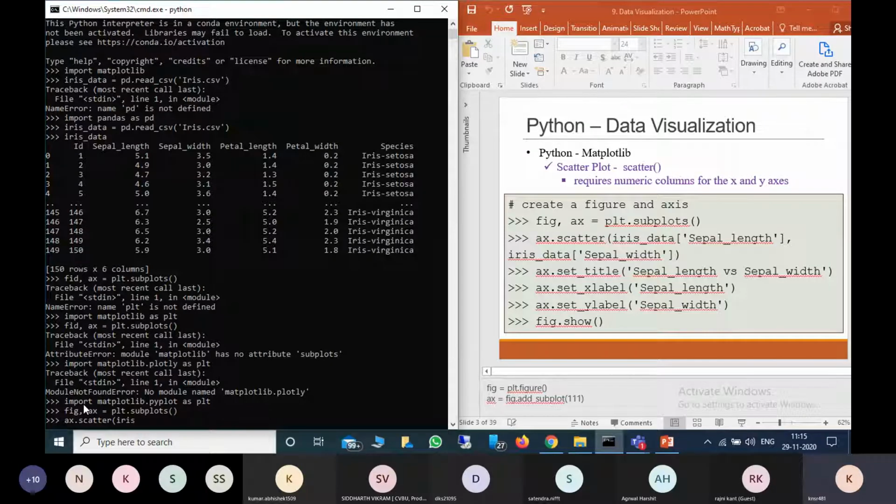I am using the iris data: iris data sepal length, then iris data sepal width.